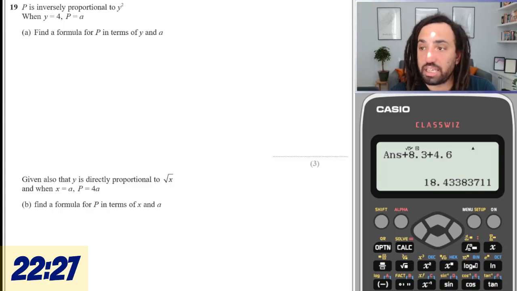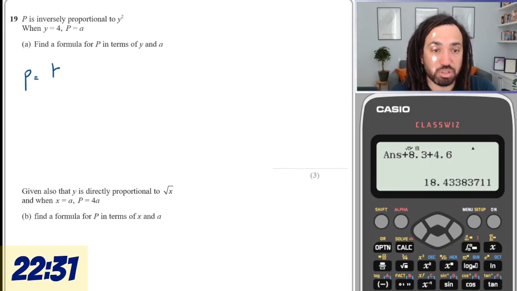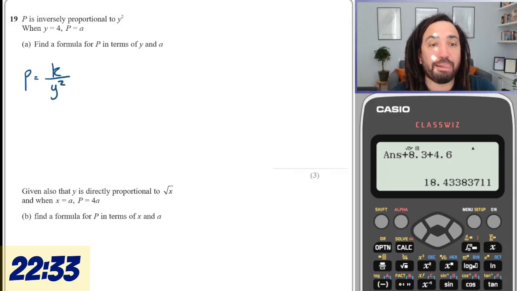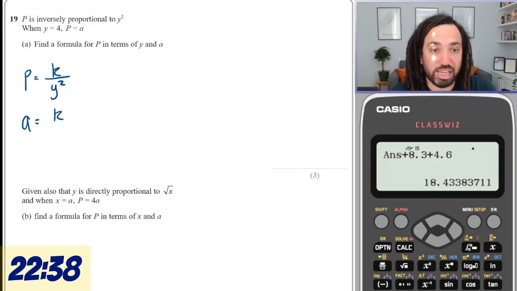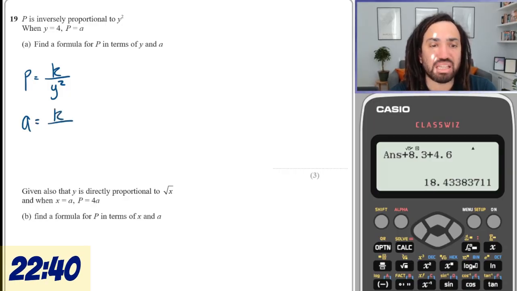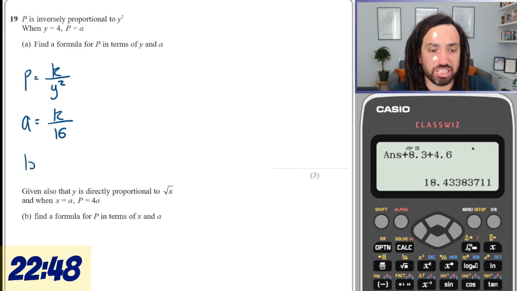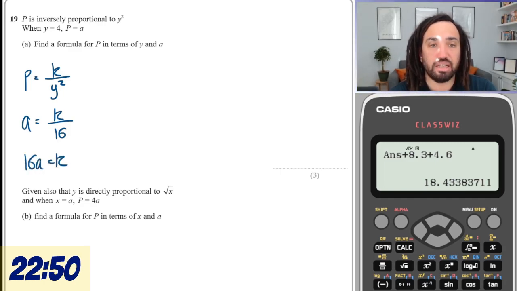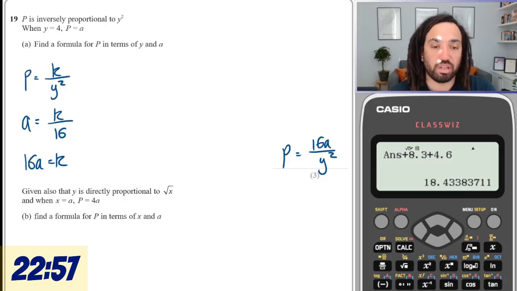Right, P is inversely proportional to y squared. So P is equal to k over y squared. When P is a, y is 4. So that gives me 16, so I have to square it. Okay, so we now know that 16a is equal to k. So we now know that P is equal to 16a over y squared.